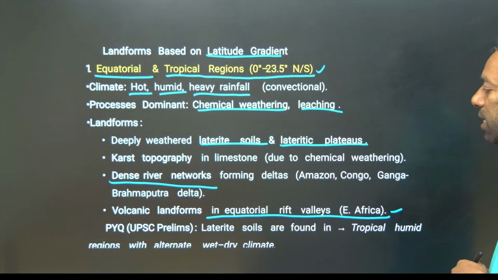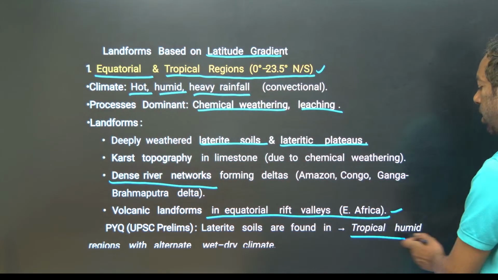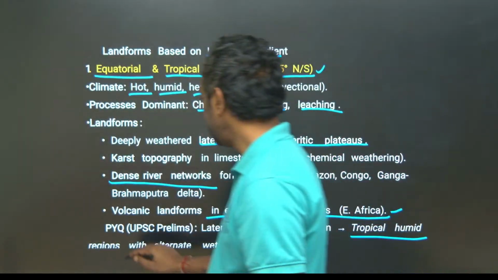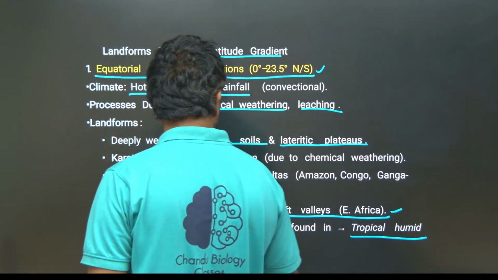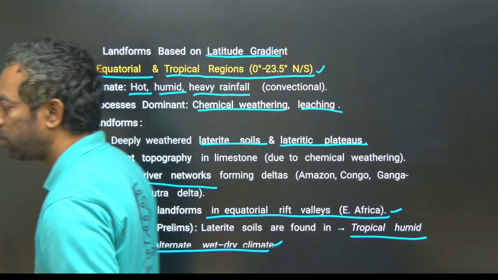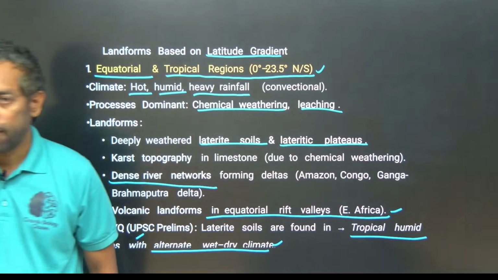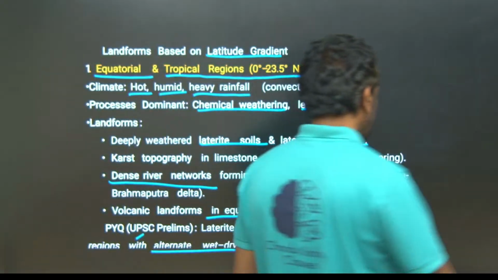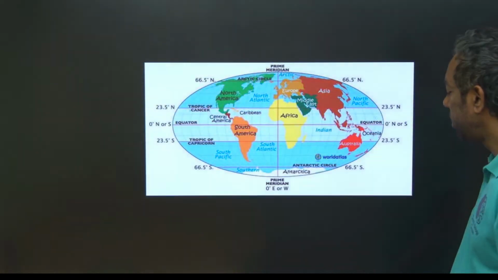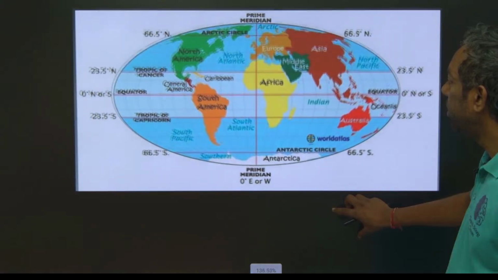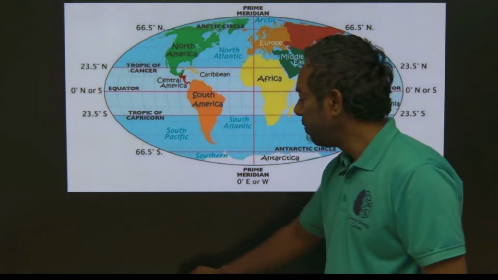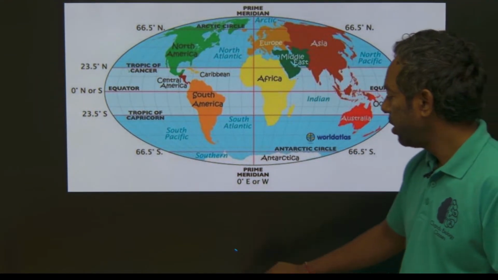A previous year UPSC prelims question: laterite soils are formed in tropical humid regions with alternate wet and dry climate. This is a previous year UPSC question, guys. Just look into this: latitude gradient is the reason for different landforms.